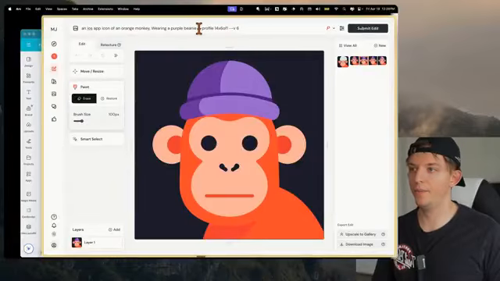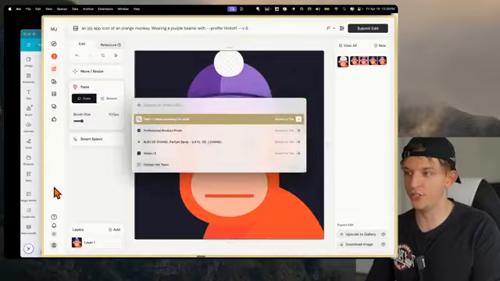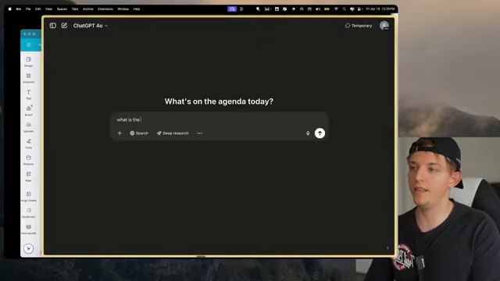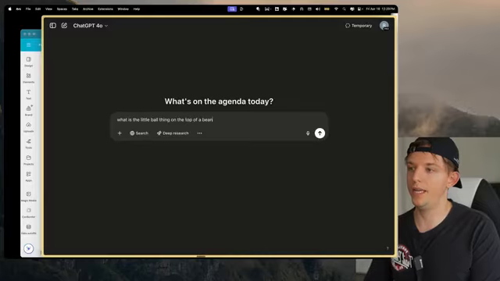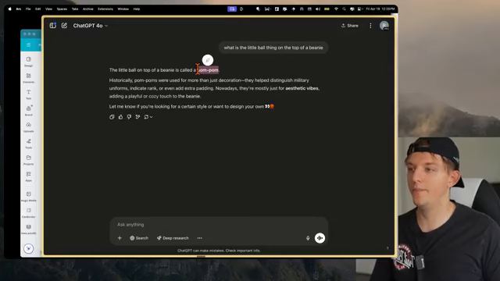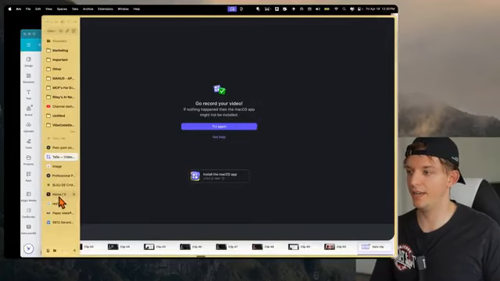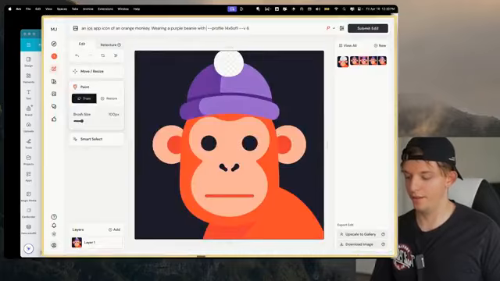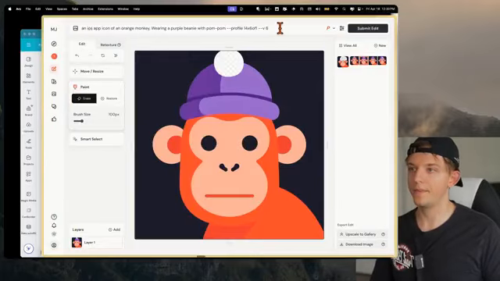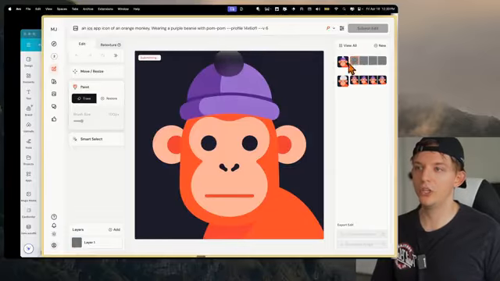And with a purple beanie, now we're going to go to ChatGPT, one of our old use cases, which is a question. We go to ChatGPT. What is the little ball thing on the top of a beanie? It's called a pom-pom. Great. I didn't know that. Thought those were what cheerleaders had. We can go back with pom-pom. Now what we can do is submit the edit. So now it should add a little pom-pom thing at the top of the beanie.